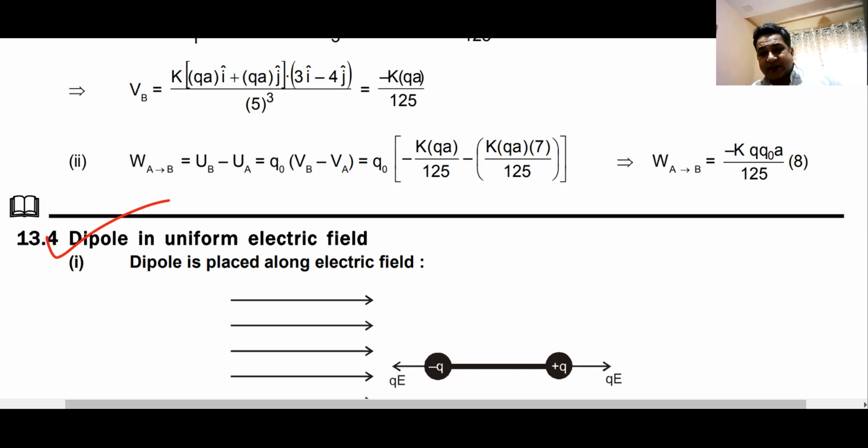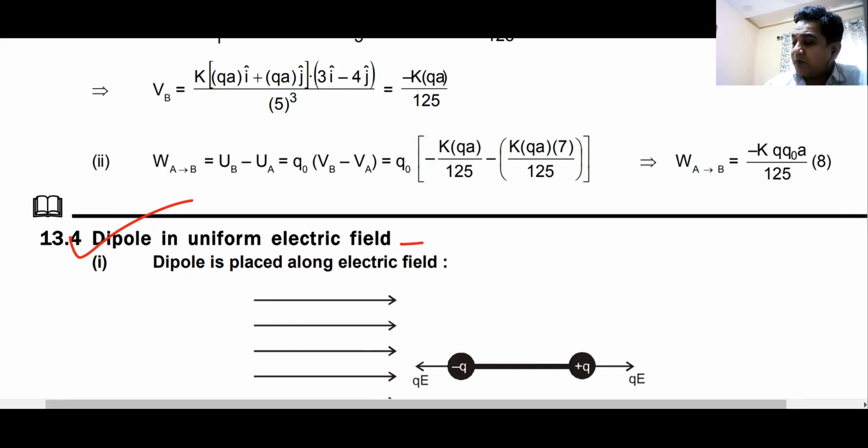I will end today's class here on this note. Electric dipole, the important definitions, you have to do on your own. I will start from dipole in a non-uniform or uniform field. So we'll start from here.